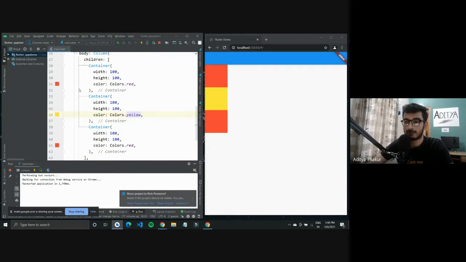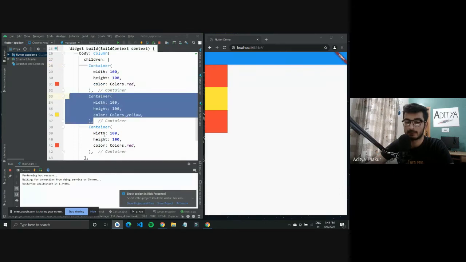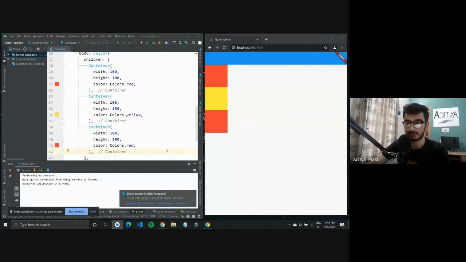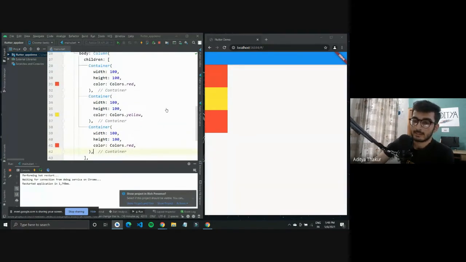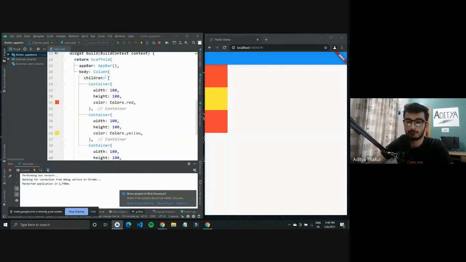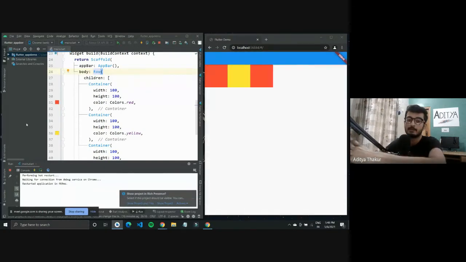Yeah, so we have the red one here. This is our container, and we have the yellow container on it, and then the red container again. So this is a simple way of arranging these different containers. Right now, since they are one on top of the other, you can also use Row. Replace the Column with Row, and now these containers should align horizontally.